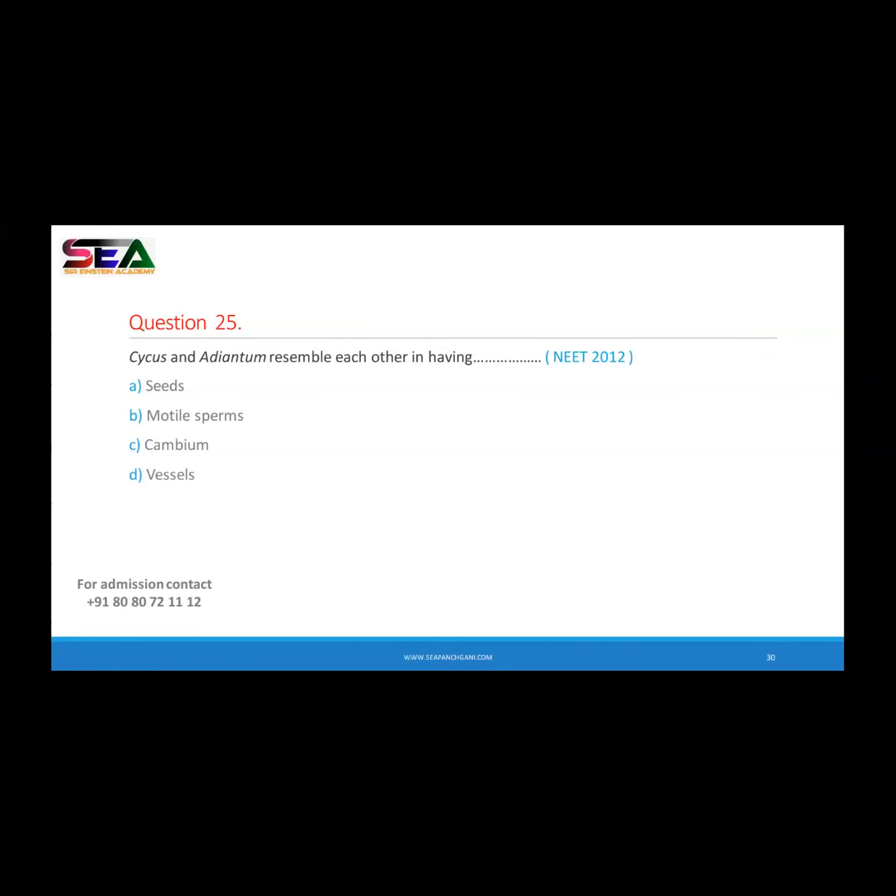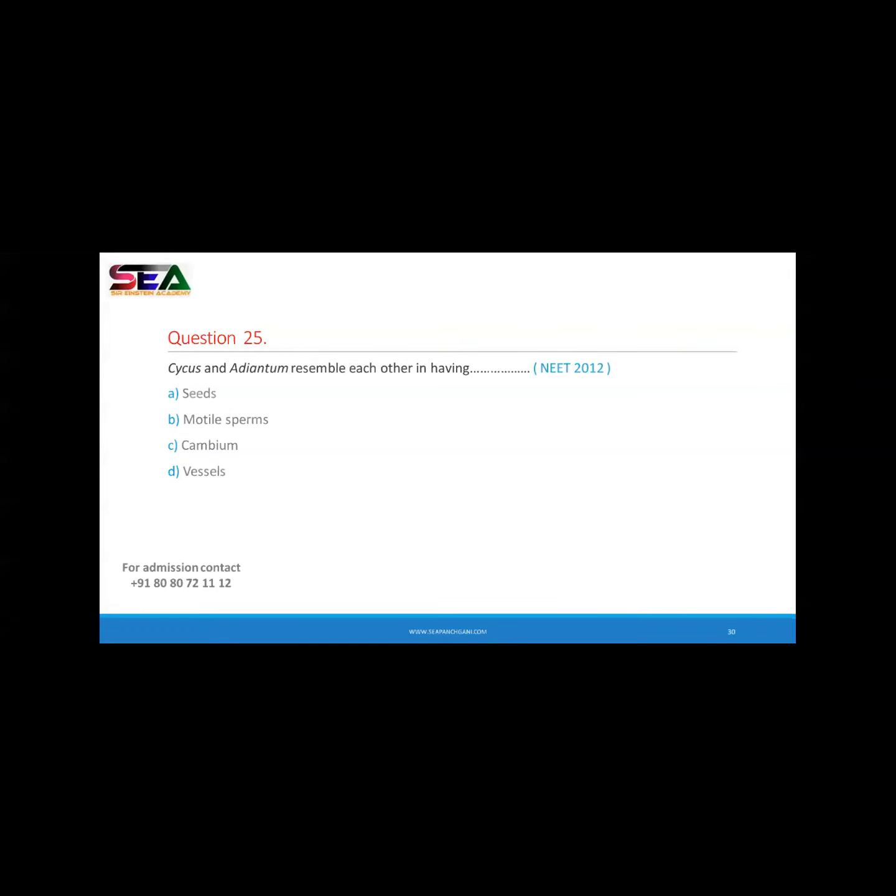Cambium. Okay, so what is cambium? Might be you know about the xylem and phloem, right? So suppose, see, this is any part or any tissue. At the center, if it is represented by X, it's the xylem.